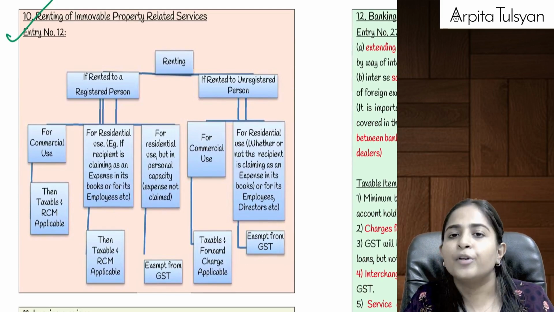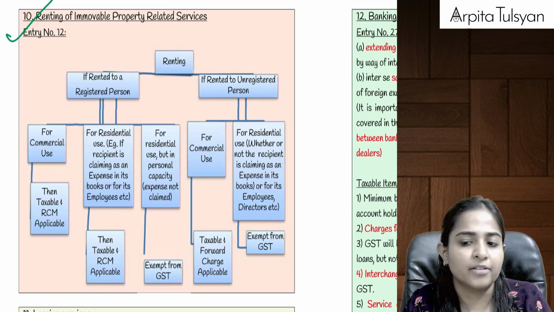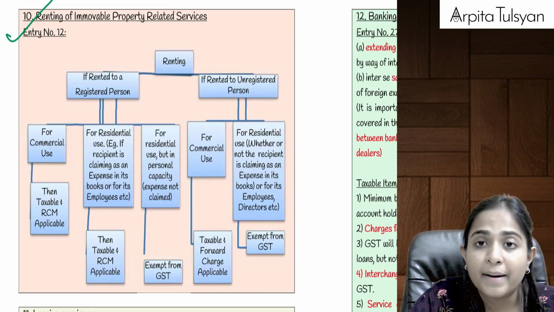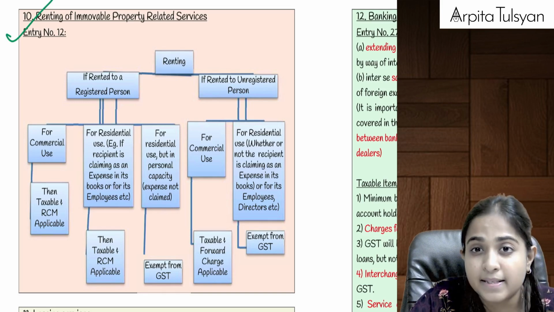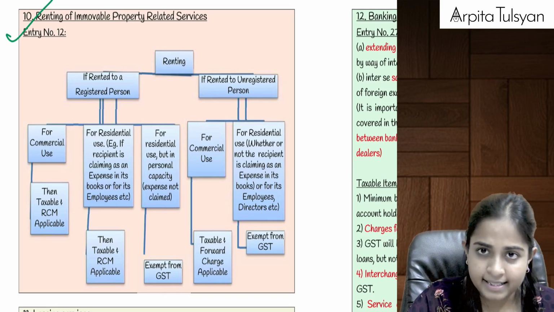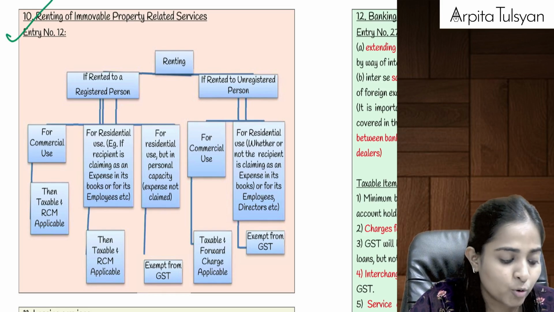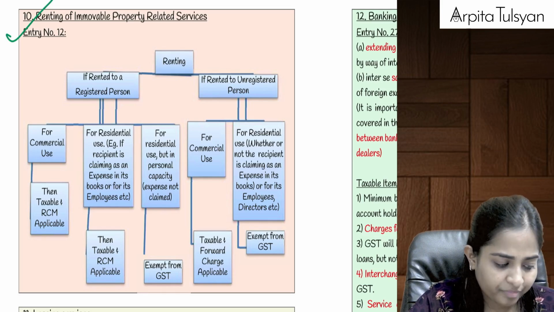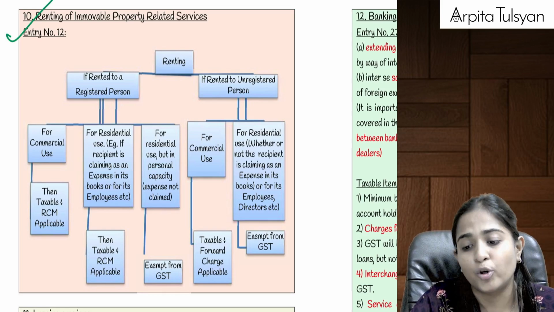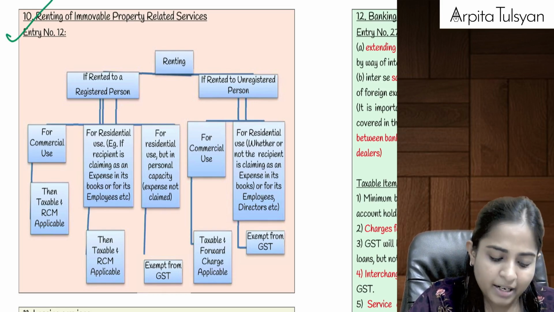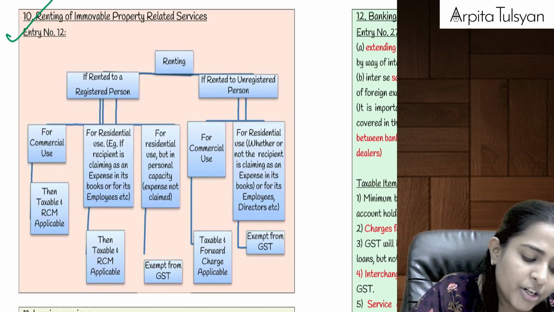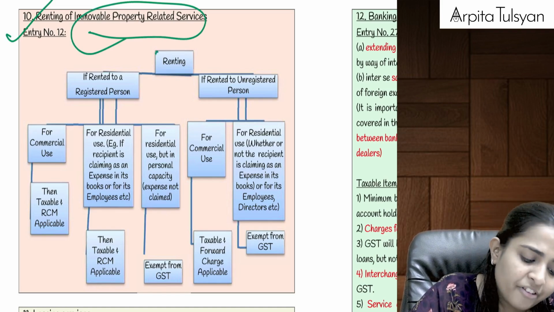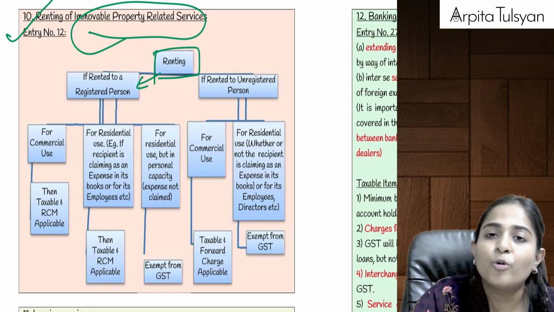I don't know if you recollect, we had just done it in government related services also. Renting of immovable property provided by government to a registered business entity will be taxable under RCM, and if it is provided to a small business entity, then it will be taxable. I told you renting is always taxable, then it will be taxable under reverse charge mechanism. Now here they are not only talking about given by government, they are talking about renting of immovable property, if it is rented to a registered person.